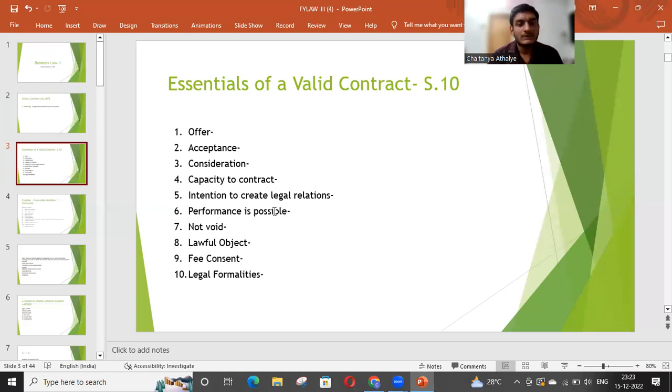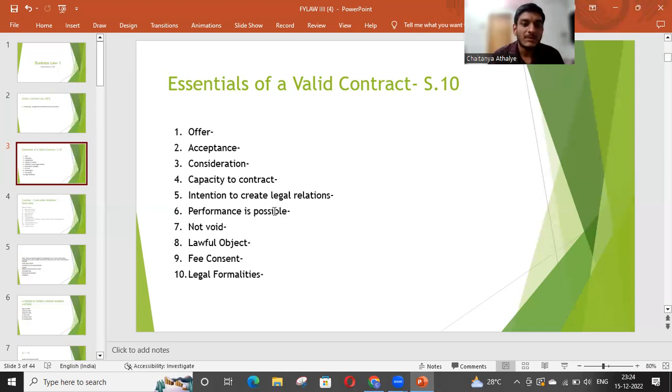The next one we have is lawful object. The purpose of creating the contract should always be lawful. Now, when do we say that the purpose of creating contract is not lawful? As we discussed earlier, if the agreement includes injury to a person or destruction of property of someone, then the object or the purpose is not lawful and such agreement will never get the support of law and it will never become the contract.